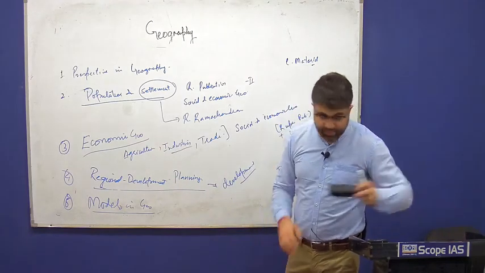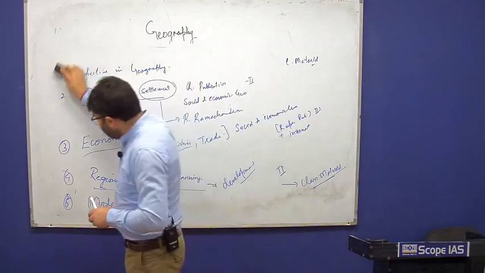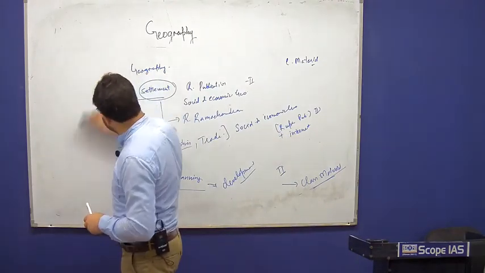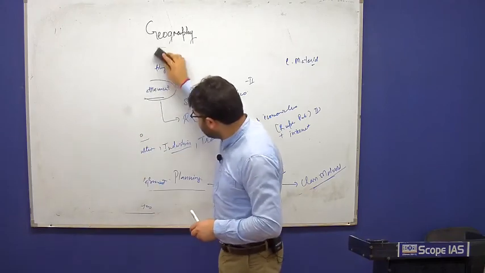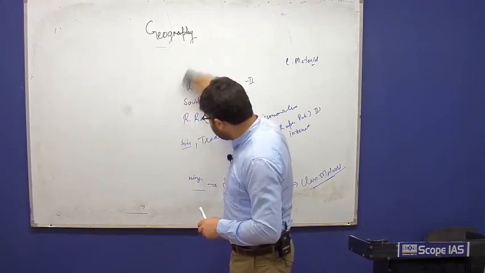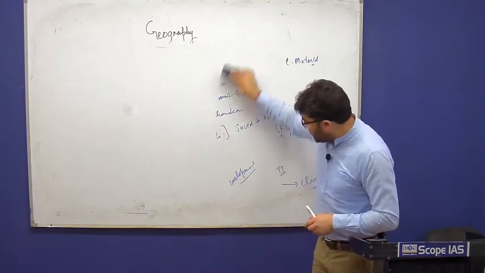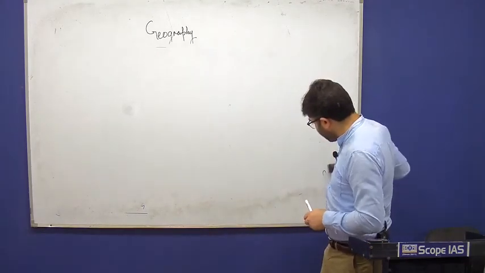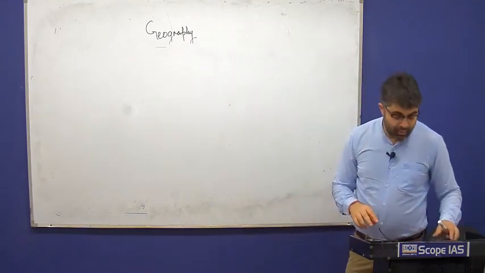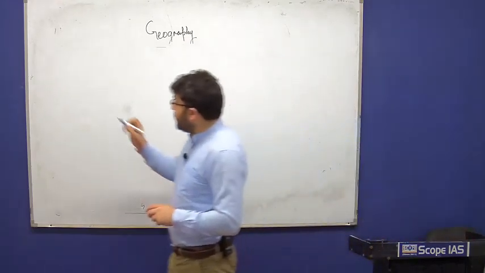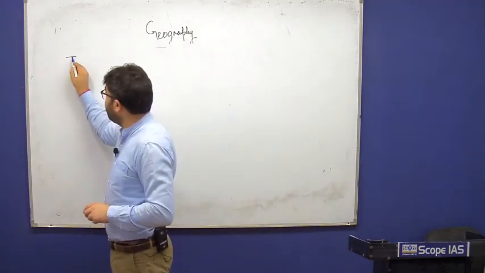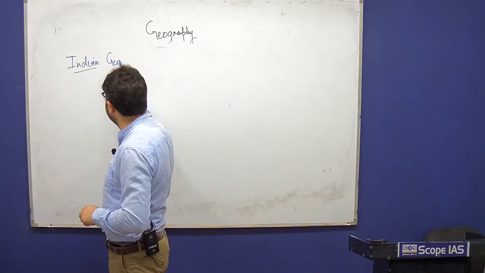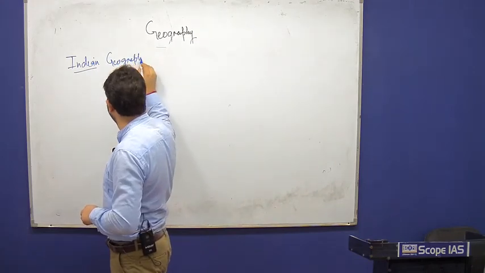Then when we see the second paper, paper 2 of geography optional, it does not require any elaborate description, because if you study paper 1, similar topics are mentioned in your paper 2 as well, that is in Indian geography.